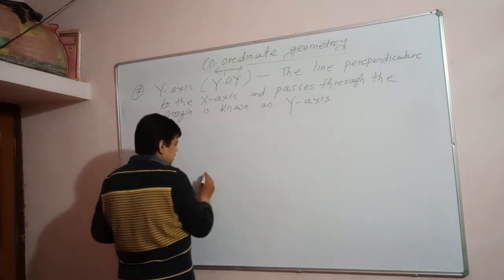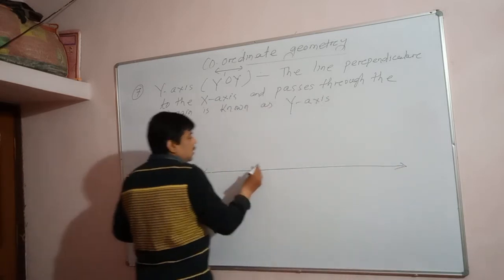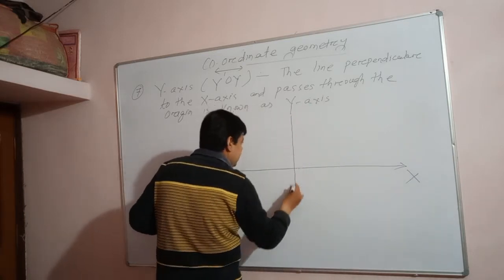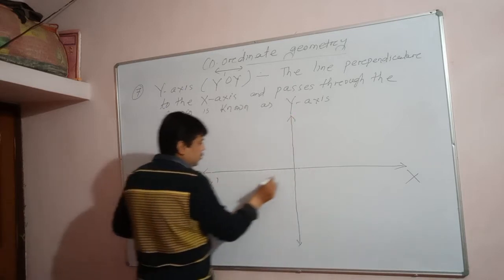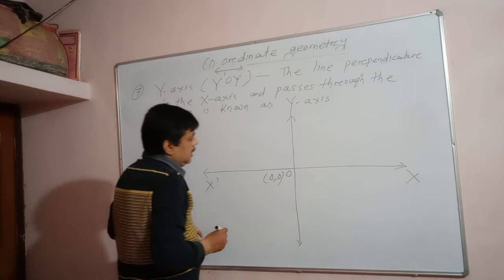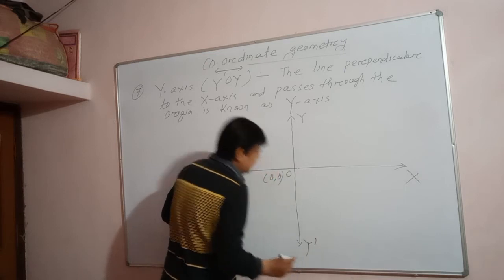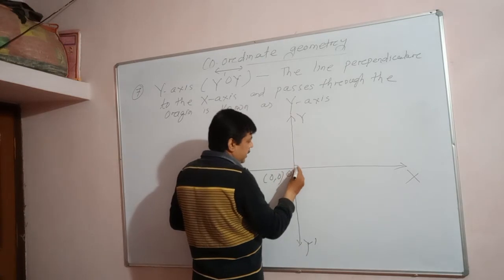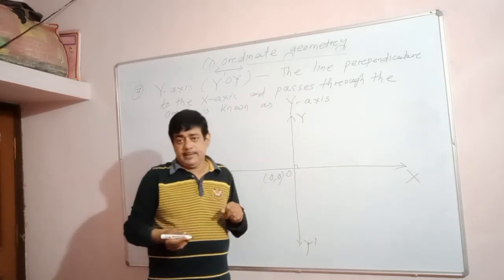Similarly, this is the x-axis, and this is the y-axis. This is X dash. This point is the origin, the point of intersection of the x-axis and y-axis, and this is known as Y, O, Y dash. Here, understand this line is perpendicular, so this angle must be 90 degrees. Okay, understand? So it is one of the reference lines.